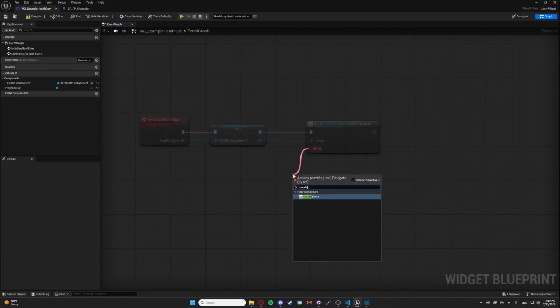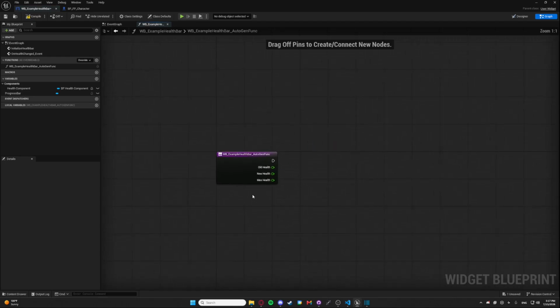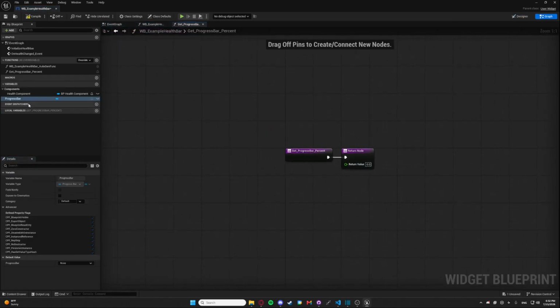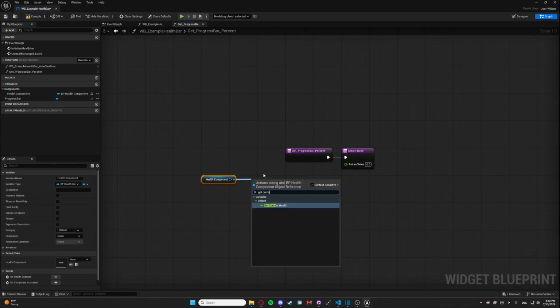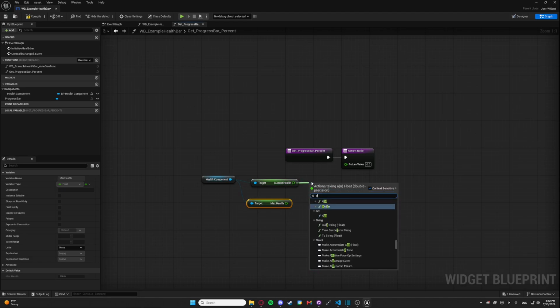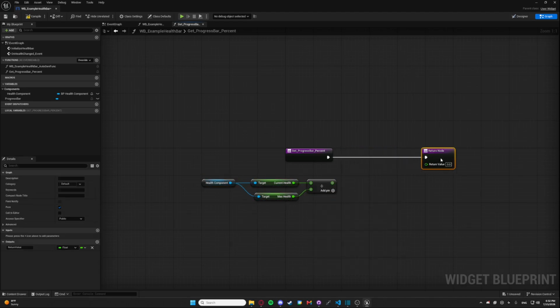Either way, its signature must match the dispatcher. Assign is typically just a little bit quicker when creating a new listener. This can also make UI updates more efficient. Often you'll see developers bind a UI property directly to a value like this. Those property bindings are generally evaluated every frame while the widget is active.